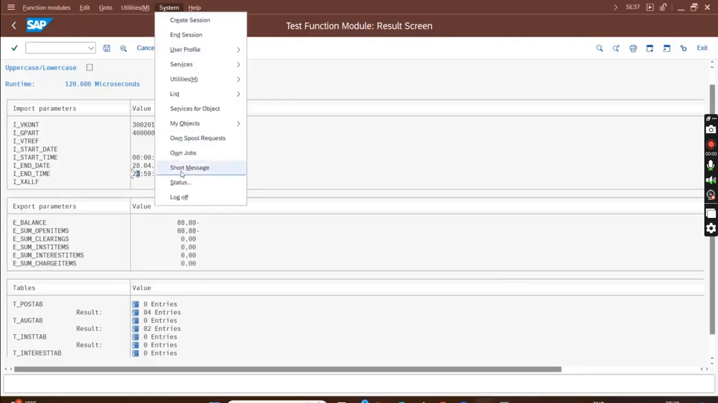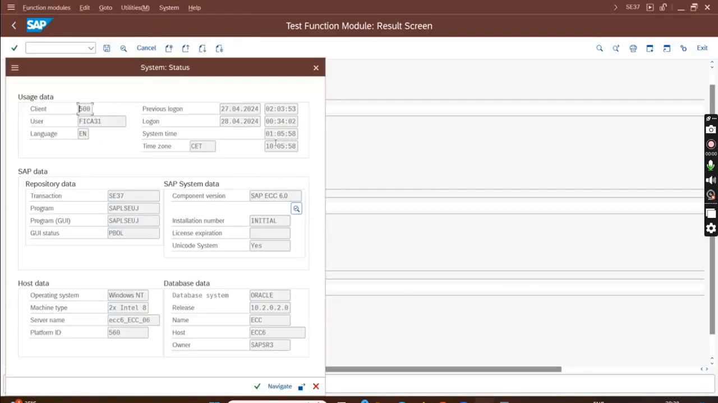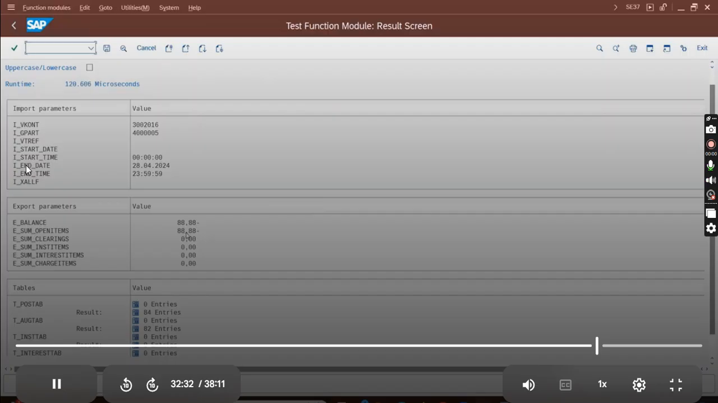When were these transactions posted? The system time is 1:05 in the morning, that is 1 a.m. in the night. So I put midnight. After midnight, these transactions took place. That's why those open items were not being shown. But my $100 was posted long back during my SD explanation. So here we see the balance of 88.88.